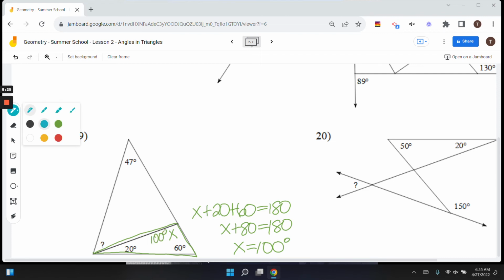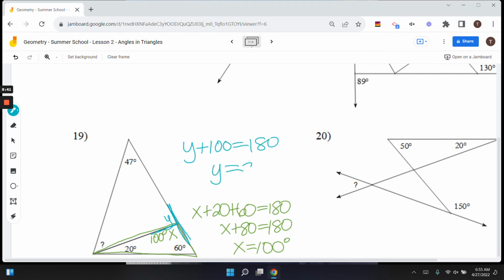So some special triangles. We talked about equilateral a little bit. All the sides are equal. That means all the angles are equal. Since all the angles have to add up to 180, and there's three of them, each one would have to be 60 degrees in an equilateral triangle. In an isosceles triangle, we have two sides equal, which means the angles opposite them are also equal. So we go opposite the side to find the angle. In a scalene triangle, if all three sides are equal, that means all three angles have to be equal.